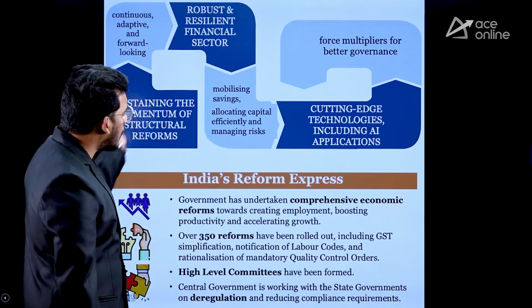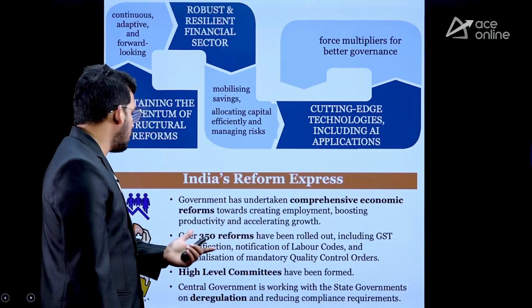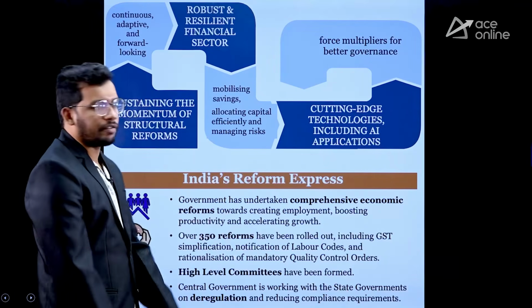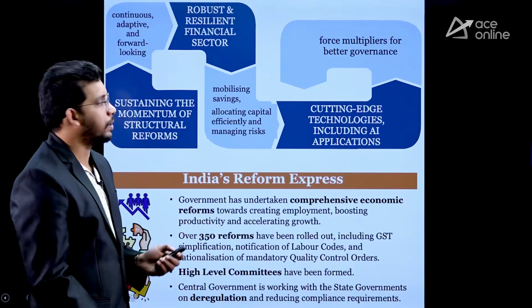Okay. And these are all the already taken measures. So it's very generic. We have taken 350 reforms. We have appointed different committees. So very generic in nature. No need to worry too much. So this also they have presented.